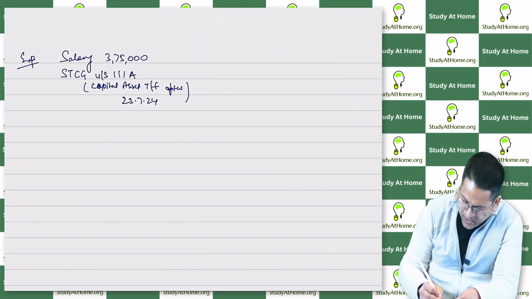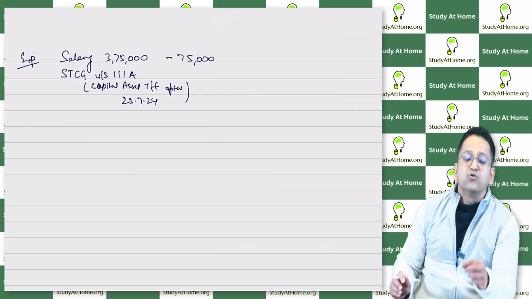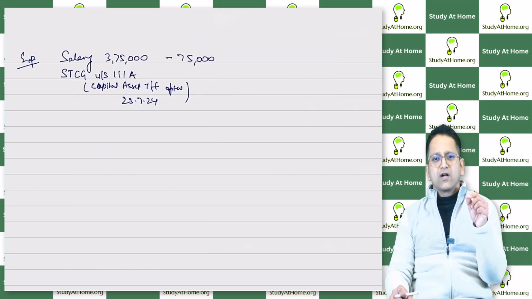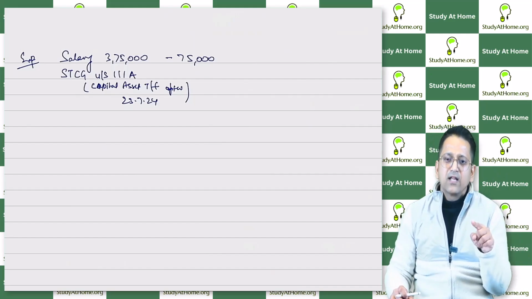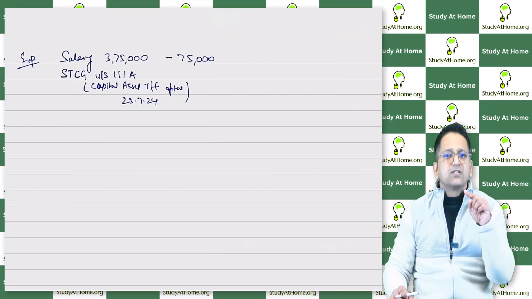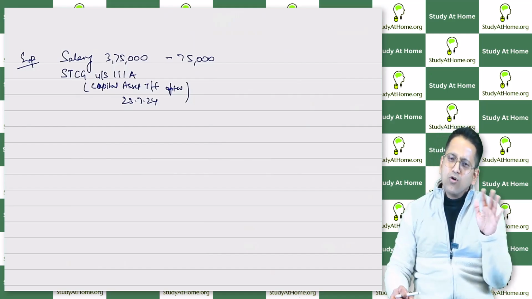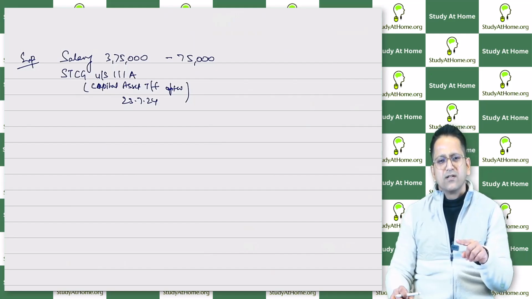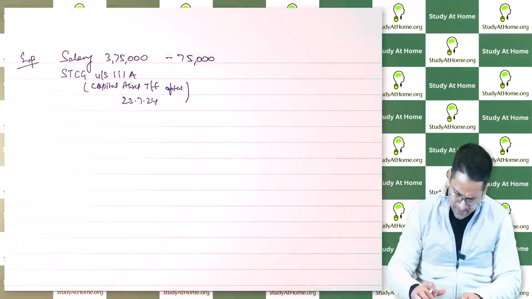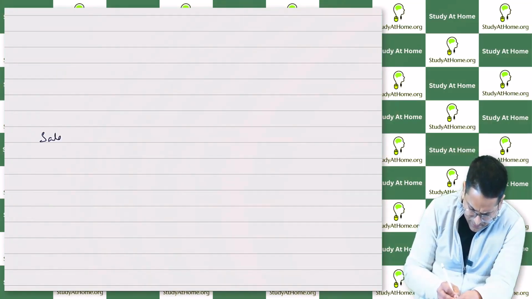The salary income is 3,75,000 rupees. You will get 75,000 rupees of standard deduction from it. In the new slab, now standard deduction is 75,000 rupees. Note down this point. From the salary, the amendment came, that standard deduction. In the old slab, it will remain the same, 50,000 rupees. In the new slab, the standard deduction has become 75,000 rupees. Okay, write this point too. Write down the salary amendment.